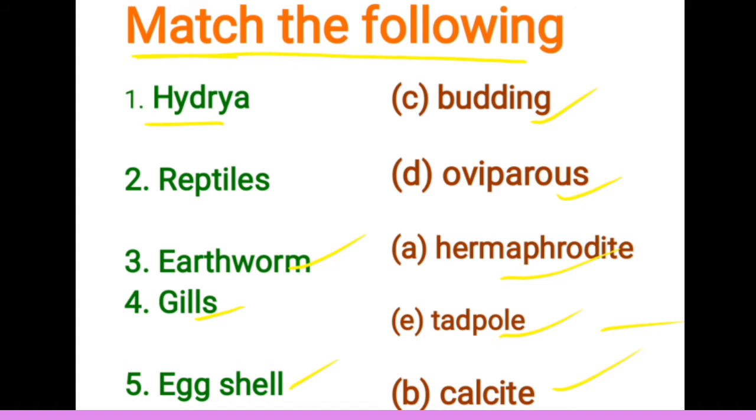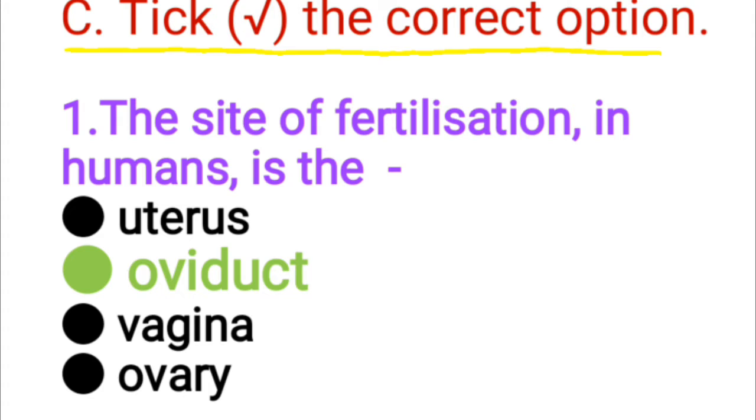Match the following. Hydra, budding. Reptiles, oviparous. Earthworm, hermaphrodite. Gills, tadpole. Eggshell, calcite.